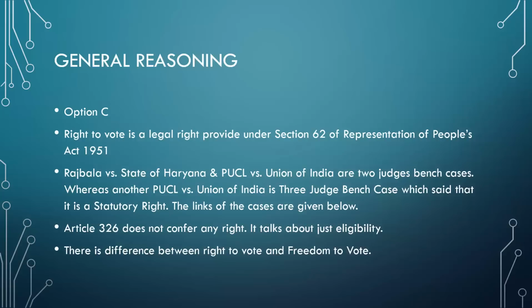It doesn't confer any right. So the only section that is very much valid is Section 62 of the Representation of People's Act. Now in the PUCL three-judges bench case, one difference is given, that is right to vote and freedom to vote. So don't get confused with right to vote and freedom to vote.